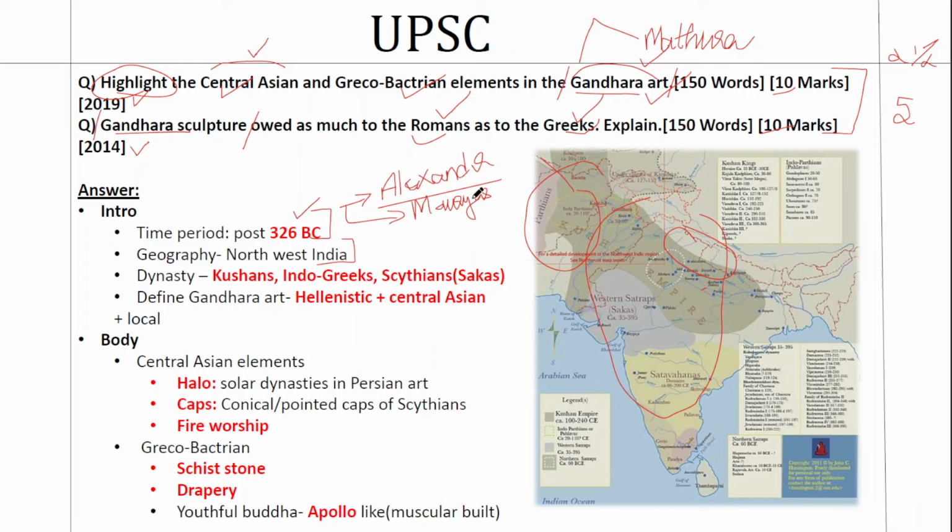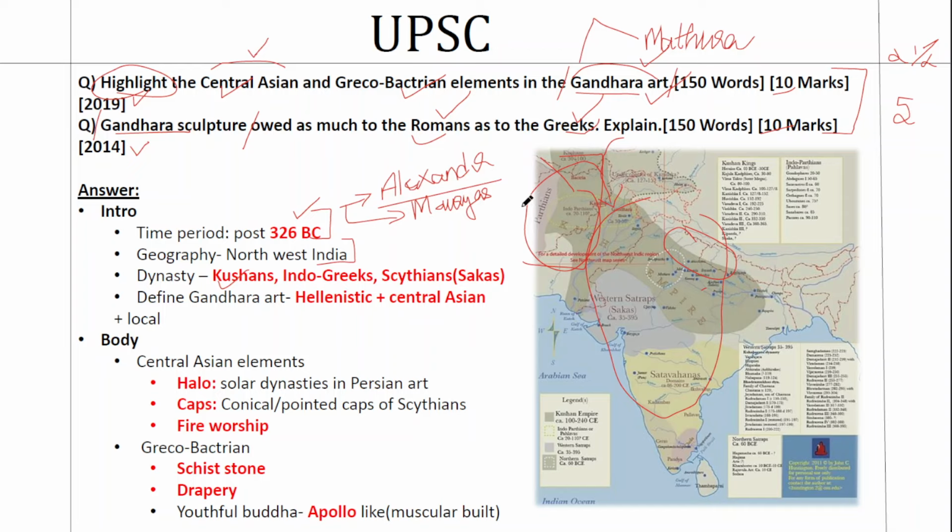Now, when you come to the introduction, you take the time period, that is post 326 BC, you place the region, which is northwestern India, then you take the dynasties. The major patron of the Gandhara art was the Kushanas. Kushana is a tribe that came from the current day Chinese region. Kujula Kadphises was the first emperor. The most famous emperor is Kanishka, and their peak time was 1st century BC, and during that time they had their initial capital in Gandhara only.